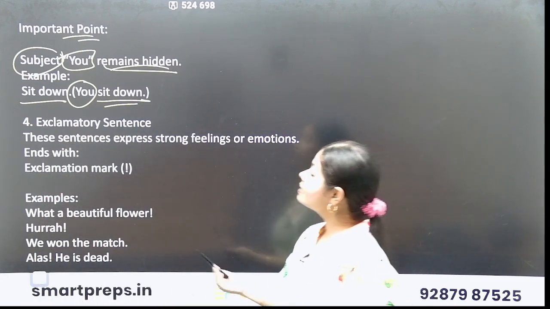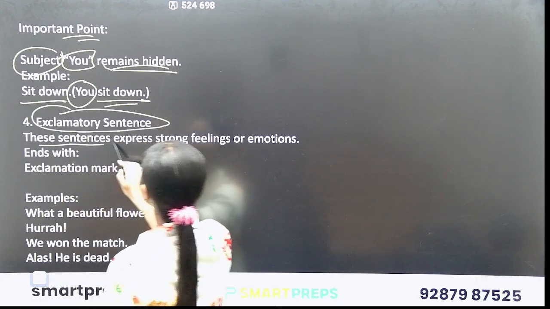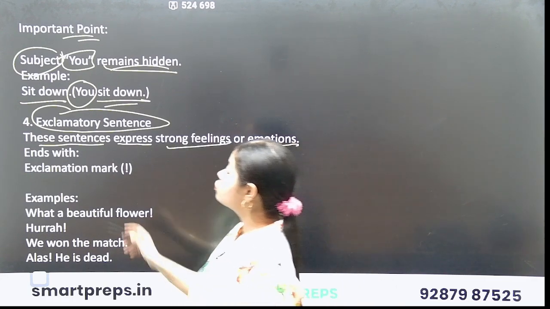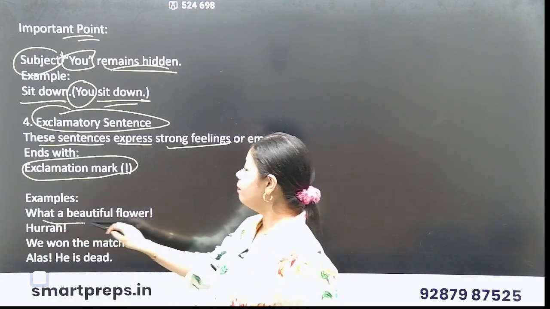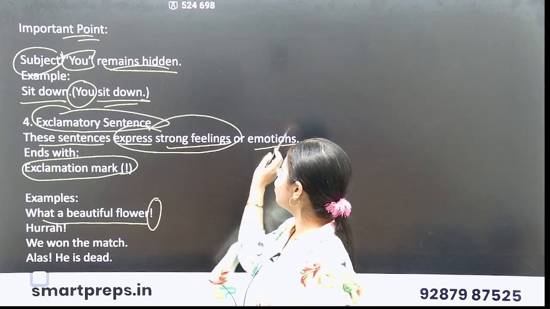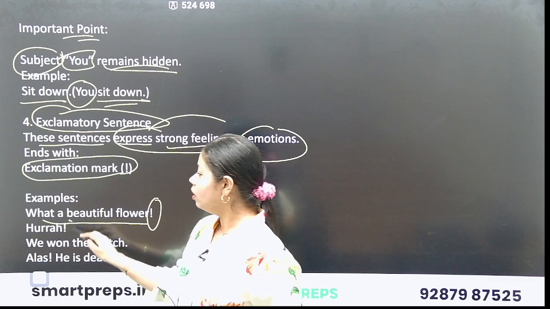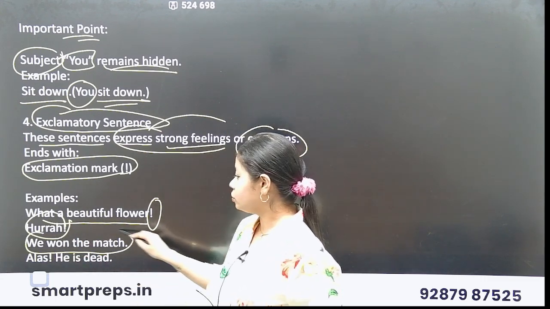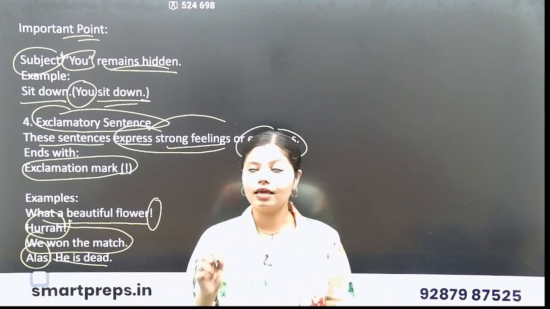Okay. Next type of sentence is what? Exclamatory sentence. These sentences express strong feelings or emotions. Ends with exclamation mark. For example, what a beautiful flower. It means we are expressing strong feelings or emotions. Hurrah, we won the match. Alas, he is dead.